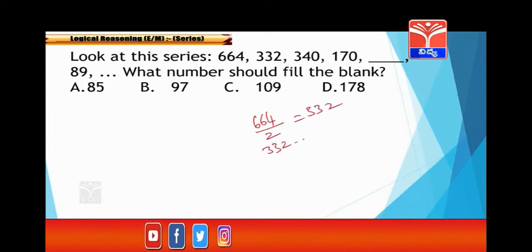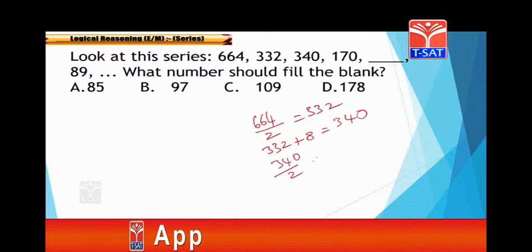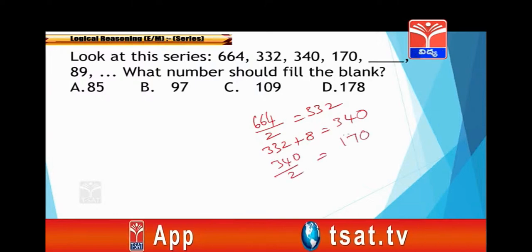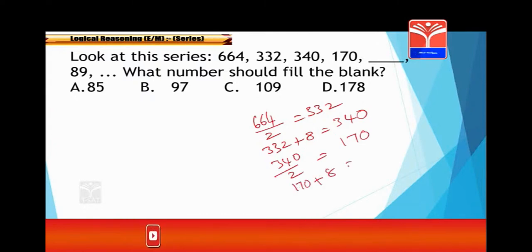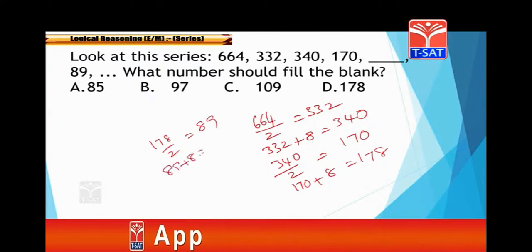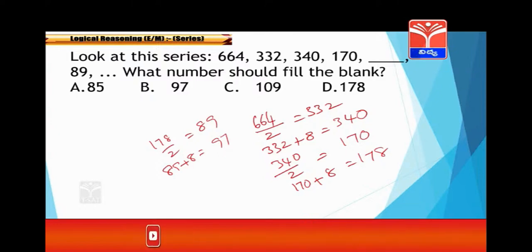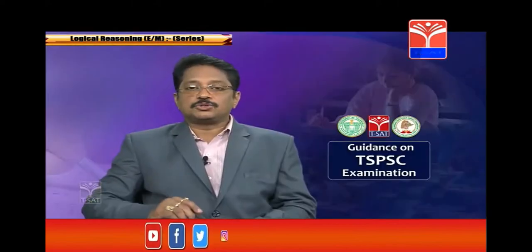Next, 332 added 8 becomes 340. When 340 is divided by 2, 170. Next, 170 you add 8, it is 178. Then 178 divided by 2, 89. Then 89 added 8, it is 97. So this is a pattern: you have to divide by 2, then add 8.